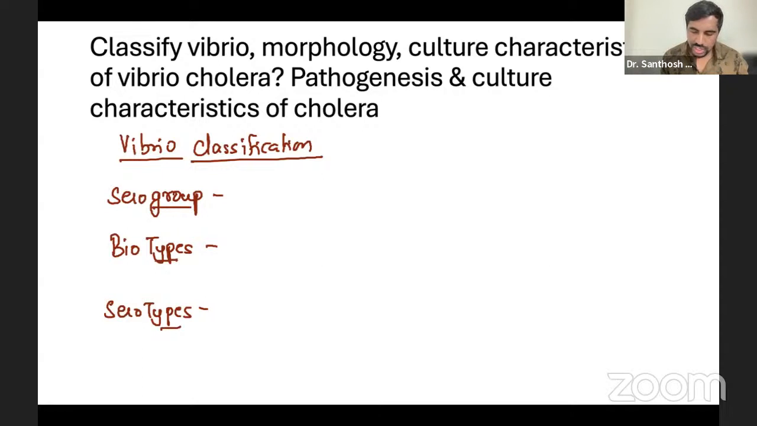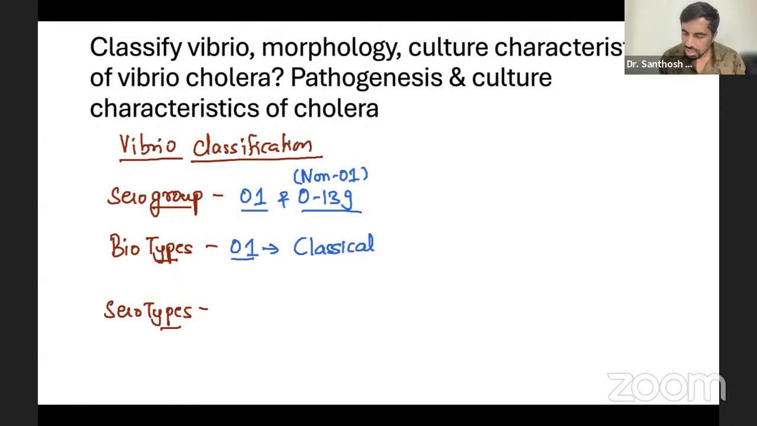So serogroup, basically we classify them like this: O1 group and O139. O139 is basically called the non-O1 group, so it is basically the O139 serogroup. This is just for epidemiological purposes, so you just have to know it only. That's it. And what are biotypes? In biotypes, again, this O1 will have two things: classical and El Tor. We are going to talk about that also, and differentiate them very easily. And serotype. In serotype, we know that classical has three: Ogawa, Inaba, Hikojima.